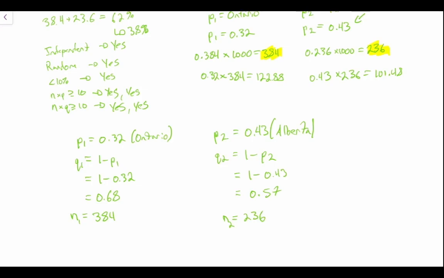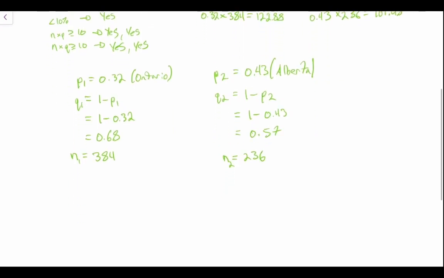So now that we have that, we need to calculate our standard error. Of course, we are working towards a confidence interval, and we remember that the equation for the confidence interval is equal to the estimate plus or minus, in this case, Z star times our standard error.